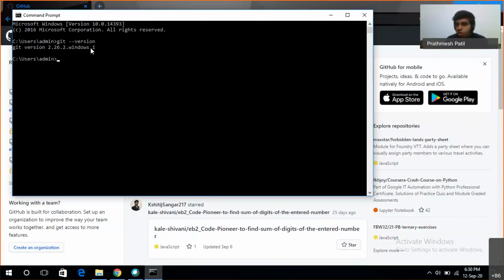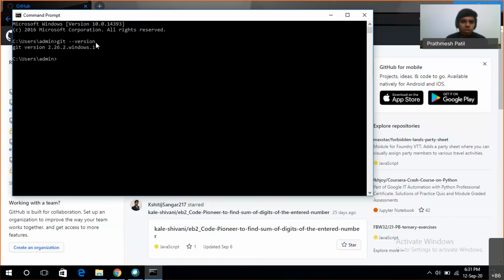Prathamesh, just hold for a second. Guys, please take a notebook and note down the commands if you are not familiar with them. If you are familiar with them, it's good to go. Just use a notebook to note them down. Yes, please do that.